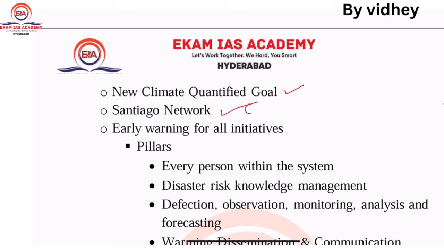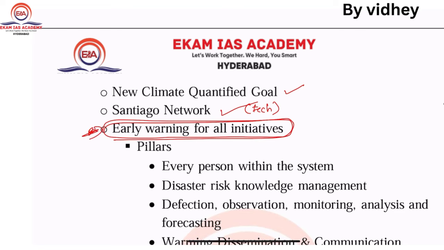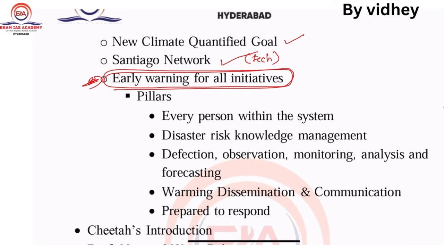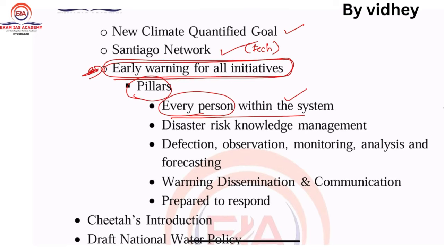This is for technology gathering. So early warning for all initiative pillars. You can use this in your mains, for the initiatives you can mention. Based on these pillars, you need to look at every person within the system when you are dealing with this. Every person is important. You should not give up on somebody, whether rich or poor. You need to give importance to each and everyone.